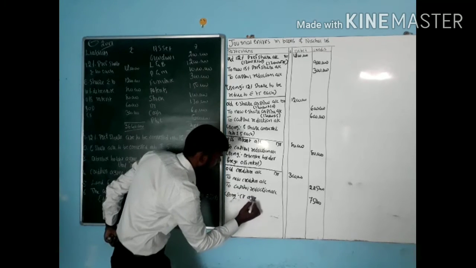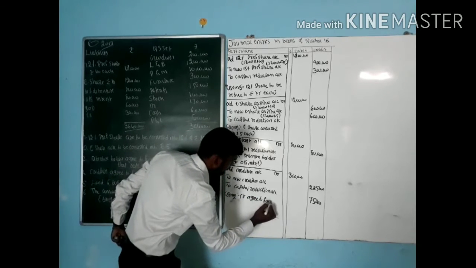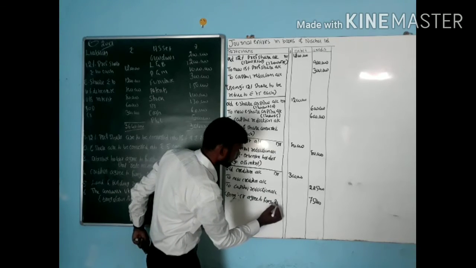Creditors agree to forego how much? That is 25%.